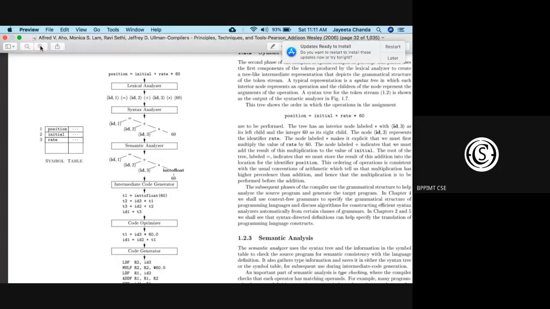Just go through this particular diagram for 2 minutes, and then tell me whether, with whatever I have discussed in the class, you understand it a little bit. I know there will be some queries, and I'll address them, but I'll ask you to go through the phases starting from how they have used the input and how it is getting processed phase by phase. Then whatever query you have, I'll address.